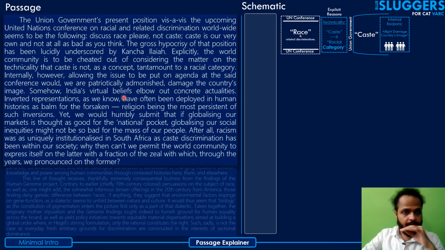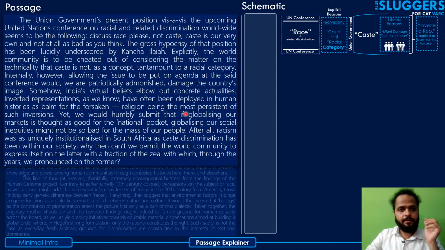And then the author says after that, somehow India's virtual beliefs elbow out concrete actualities, right? So he has made a comment on the difference between the explicit reasons and the internal reasons discussed. And he says that inverted representations, as we know, have often been deployed in human histories as balm for the forsaken. Now, what does he mean by that?